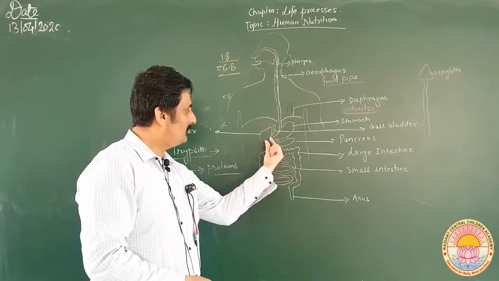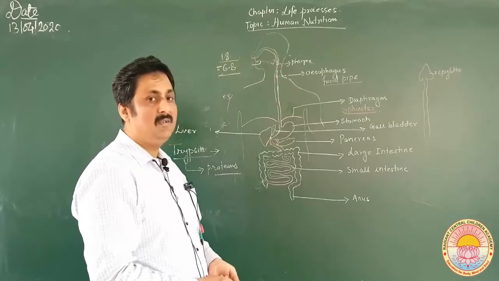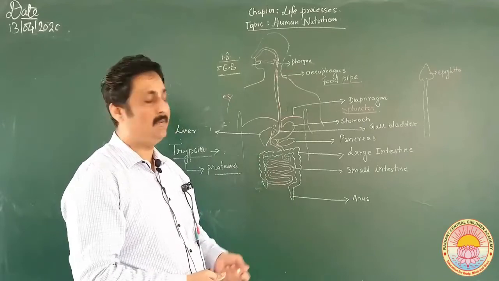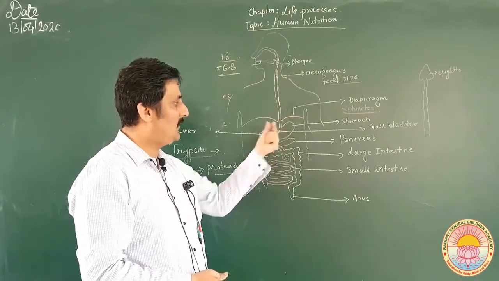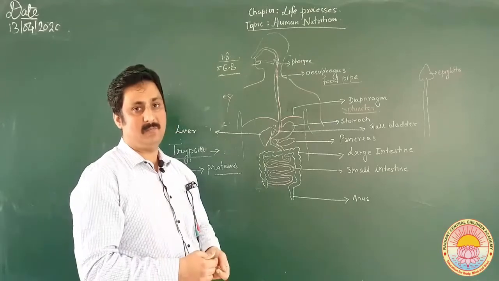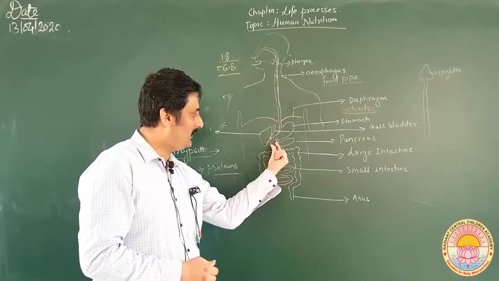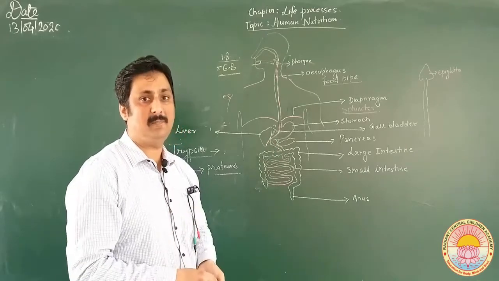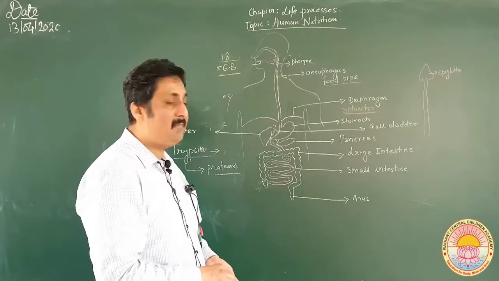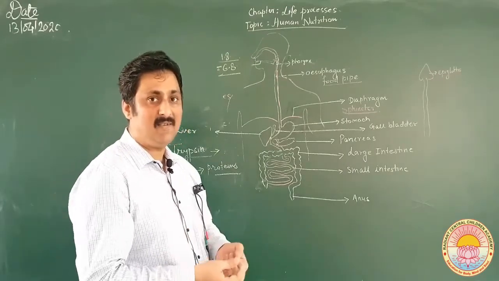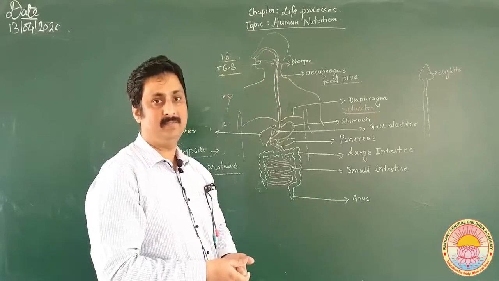In this duodenum region an alkaline medium is present, not an acidic medium, unlike that of the stomach. In the stomach an acidic medium was present. In this particular region, the duodenum, an alkaline medium is present, and the alkaline medium is very important for all the enzymes to get activated.